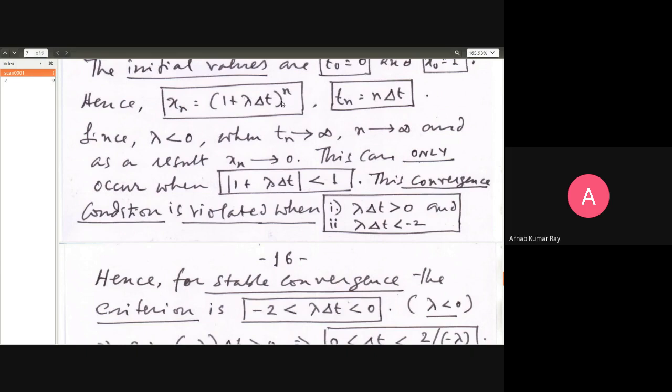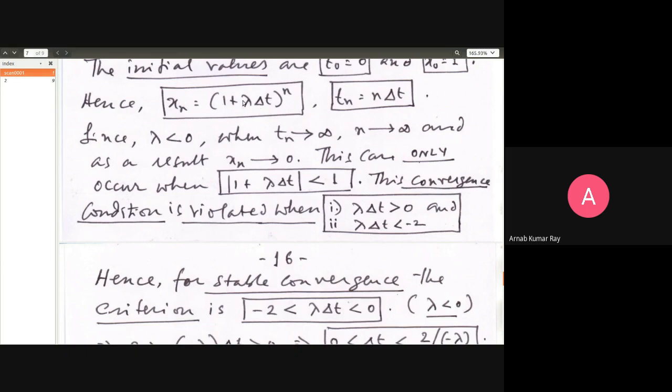If this number is greater than 1, any number, this convergence towards 0 will not happen. Similarly, if this number were negative, let us say minus 2, you square it, you get 4. You cube it, you'll get minus 8. You take any n, plus or minus doesn't matter, this number xn will not go to 0. It will either be a very large negative number or a very large positive number, but not 0.